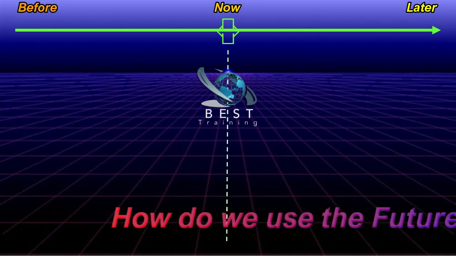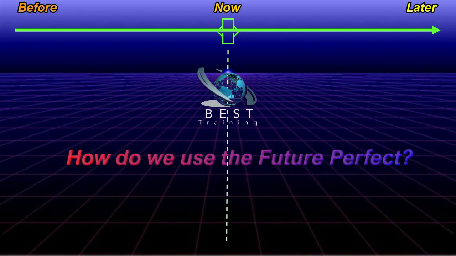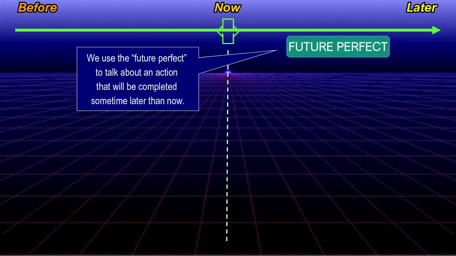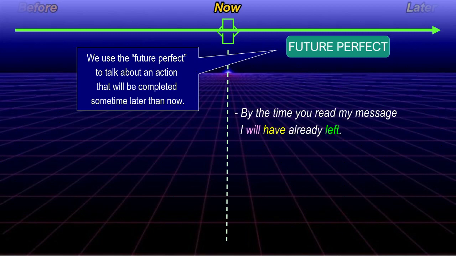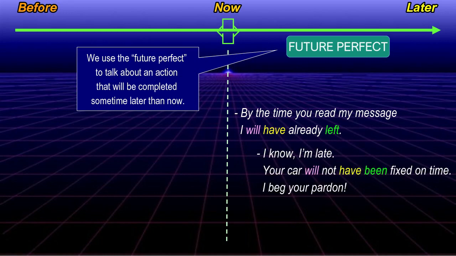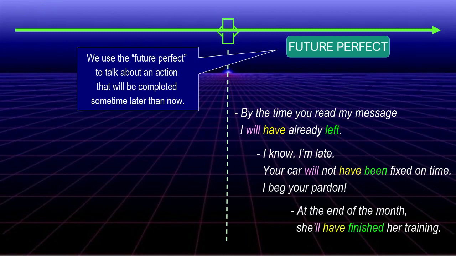How do we use the future perfect? We use the future perfect to talk about an action that will be completed sometime later than now. By the time you read my message, I will have already left. I know I'm late. Your car will not have been fixed on time. I beg your pardon. At the end of the month, she'll have finished her training.